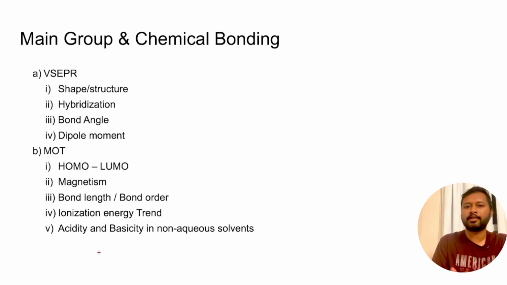All right, now let's go to another topic, which is main group and chemical bonding. I have compiled both of them. See, main group is a big topic. It's a huge topic, and there are a lot of things to study from there. But the weightage, there is something called effort to weightage thing. That means how much you have to study the topic and how much marks it is asked for in an exam.